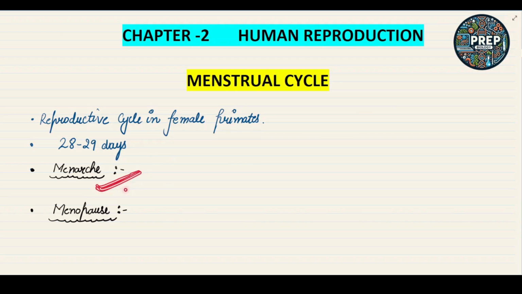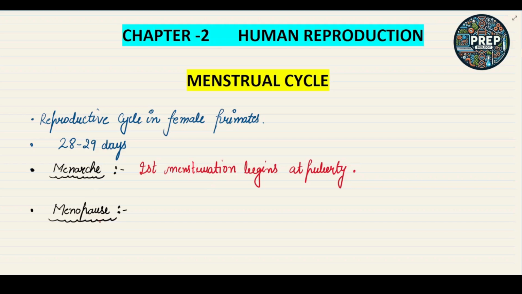The first menstruation begins at puberty, and that is called the menarche.